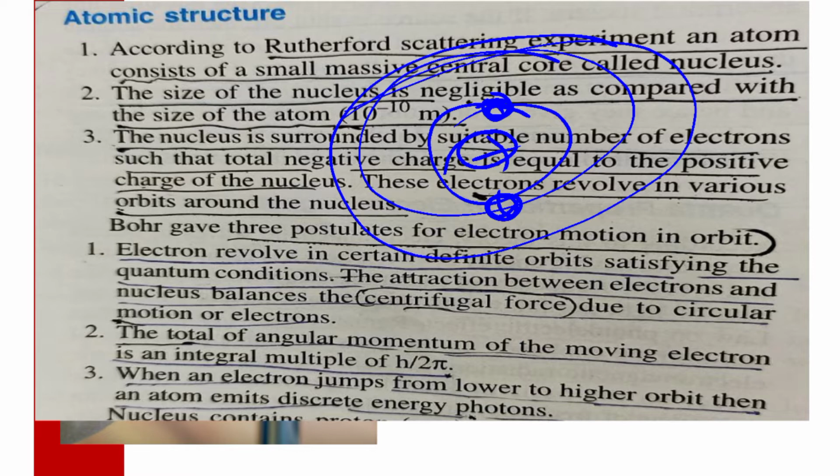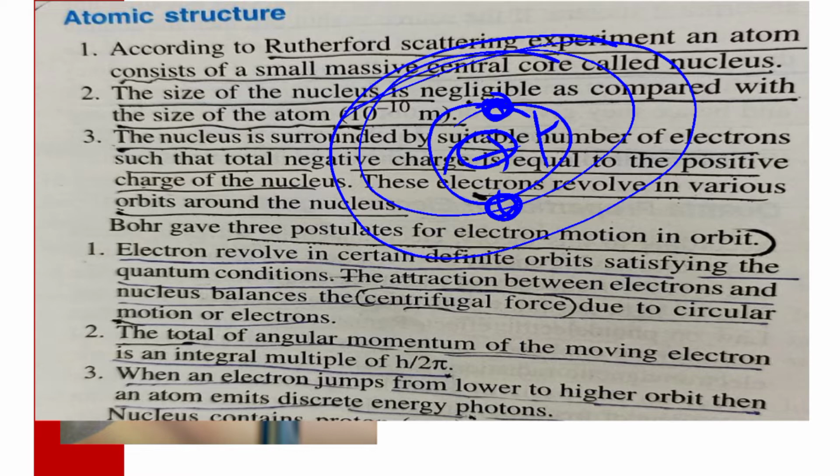These satisfy the quantum condition. The attraction between electrons and nucleus balances the centrifugal force. How do the electrons stay in the same orbit? To hold them, a force acts between the nucleus and the orbit, which is known as centrifugal force, which balances between electrons and nucleus due to circular motion of electrons.